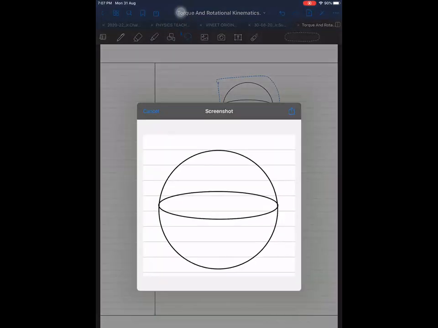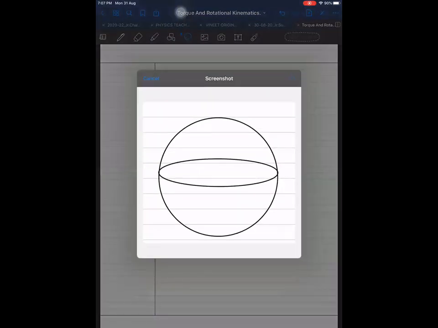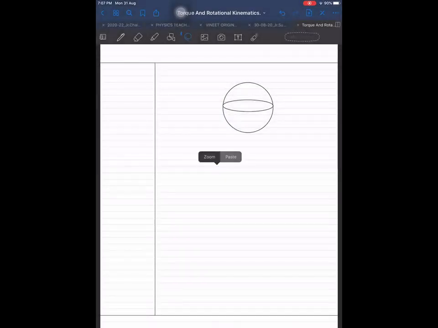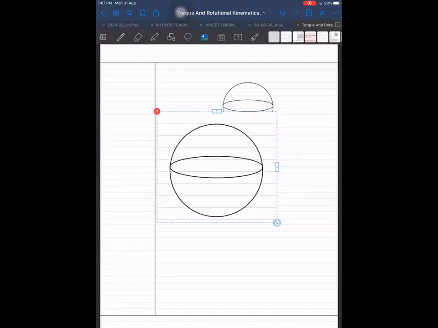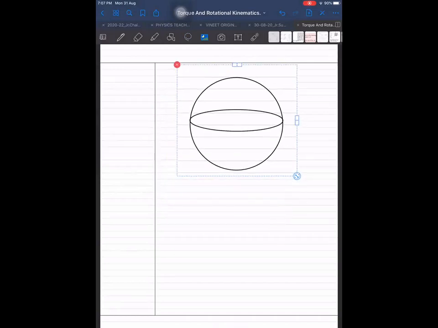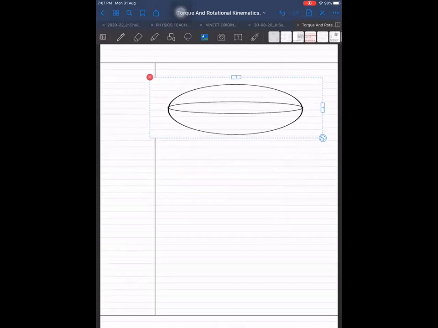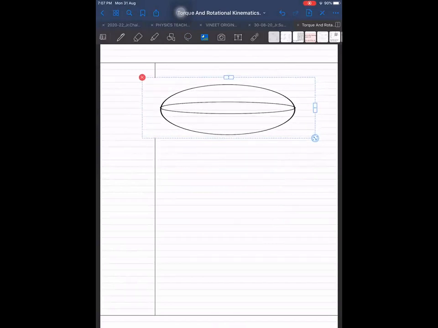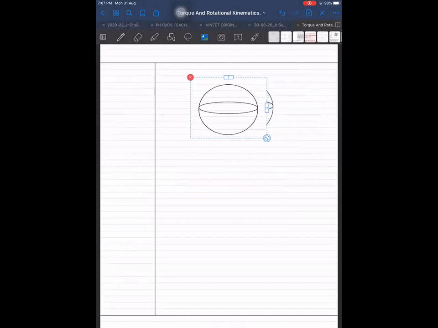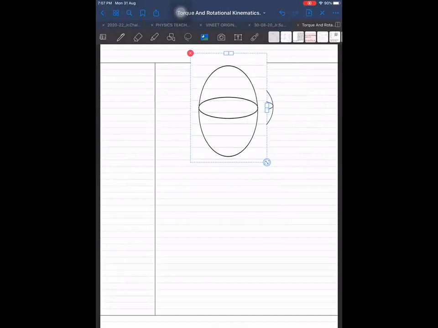But first I want to explain something here. So let us copy this and save it here. Now let us apply. I want to stretch it this way. One way of stretching, and the other way of stretching will be this way.